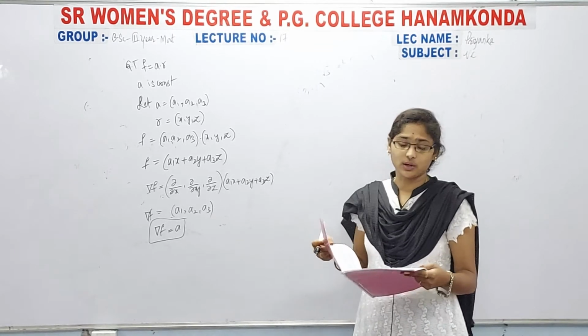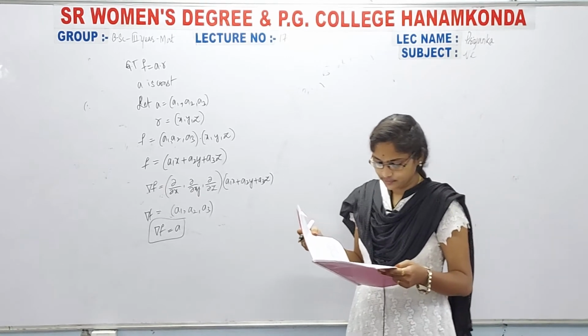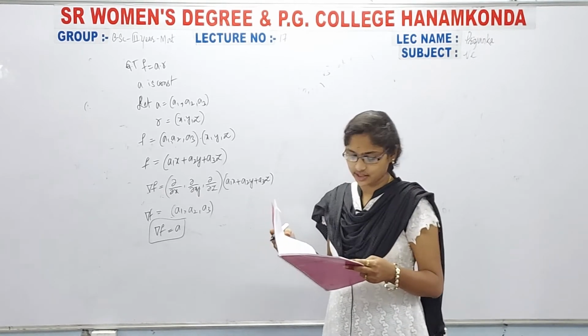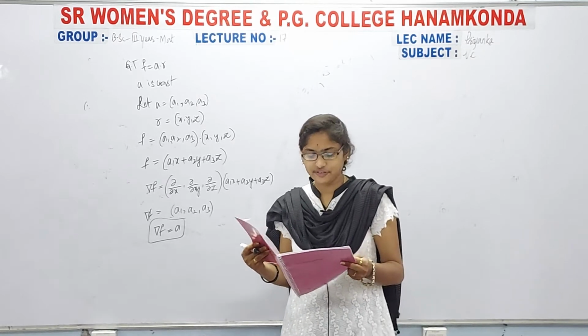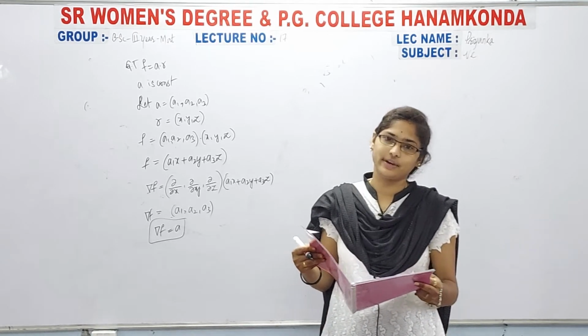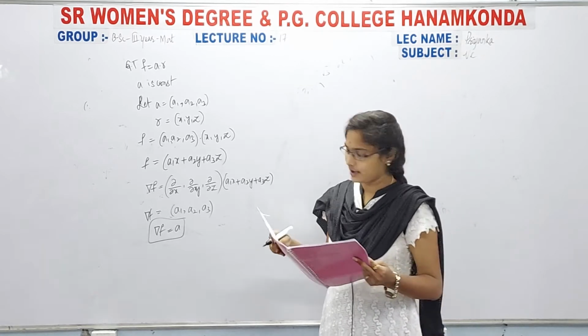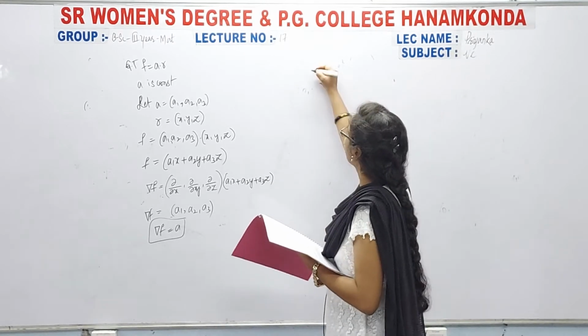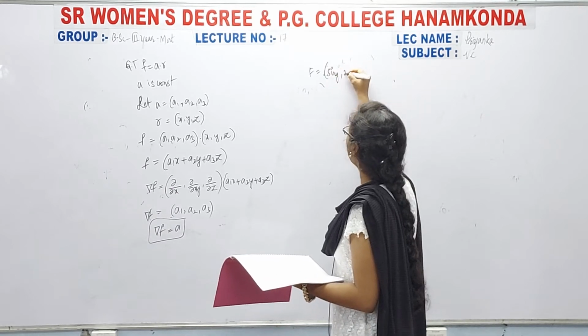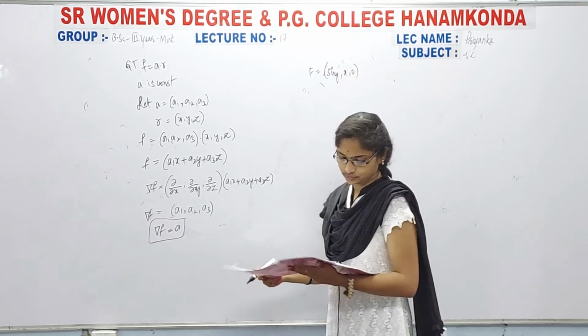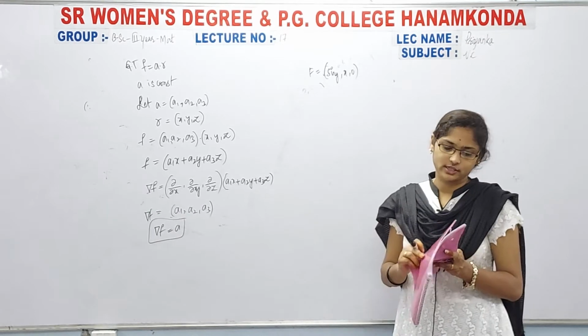Now write the next problem. Determine whether the vector field capital F is equal to sin y comma x comma 0 is conservative or not.